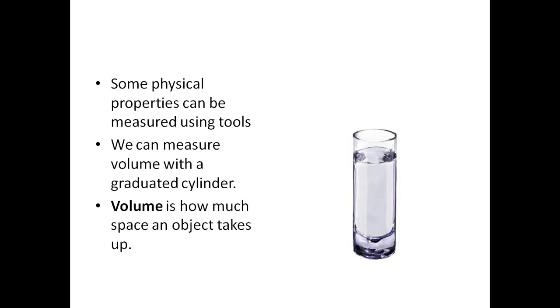And then another thing from the physical properties, we can measure the volume. Volume is how much space an object takes up. So for example, if you have a glass cup of water, how can you know how much is it? Is it half full or fully full? We need to know. So we can use the graduated cylinder to measure the water's volume inside a cup.